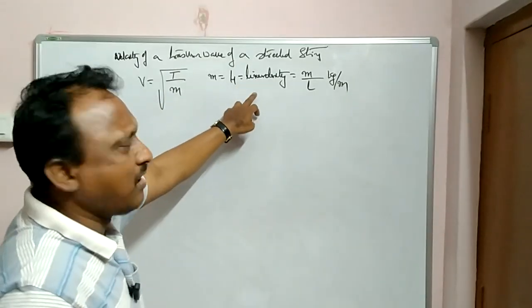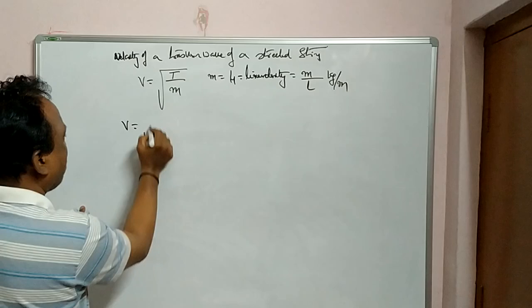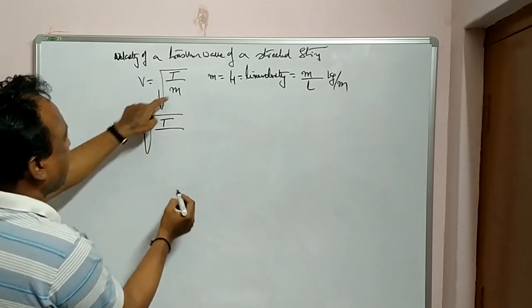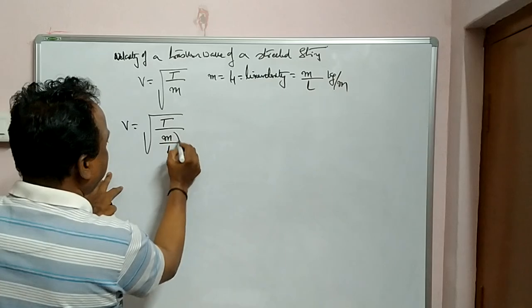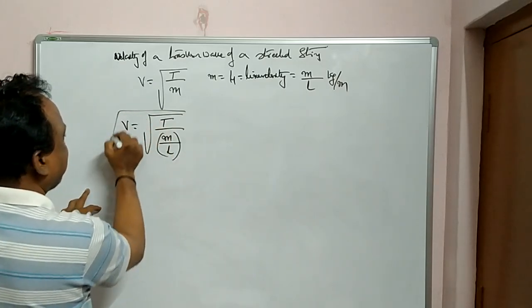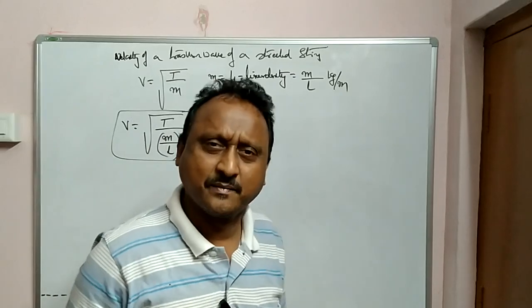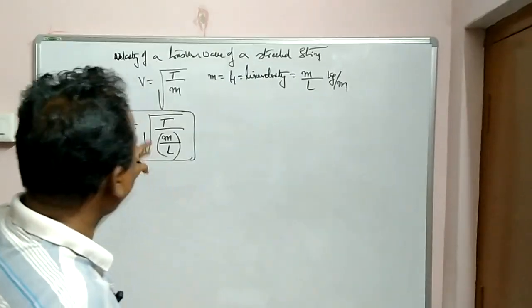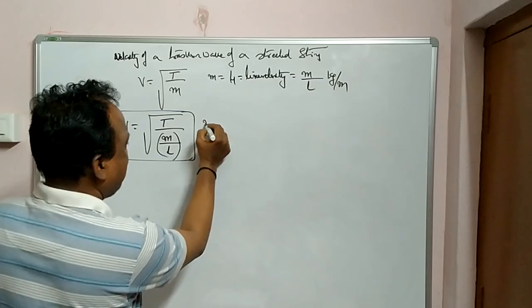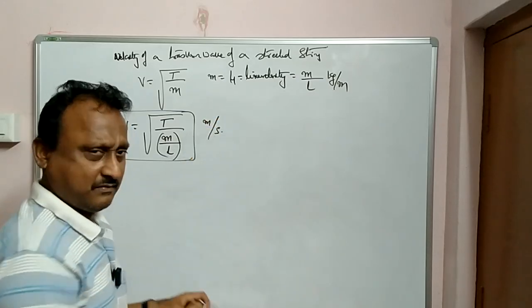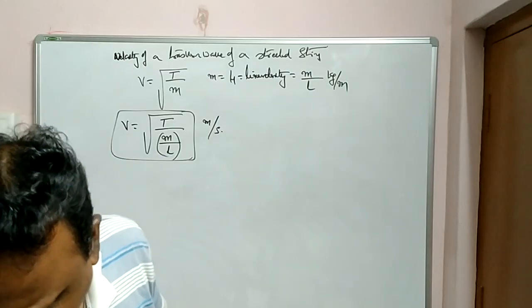Here m is not mass, it is linear density. So now the equation is v is equal to root over T by linear density, mass per unit length. Mass value divided by length, then this is a perfect equation for velocity of the wave of a stretched string. From this also you can do some numericals in the examination, and units are meters per second. Velocity covered. Clear? Any doubts up to this juncture?